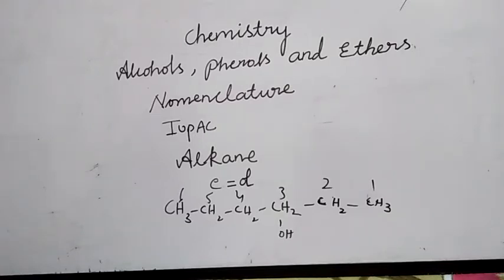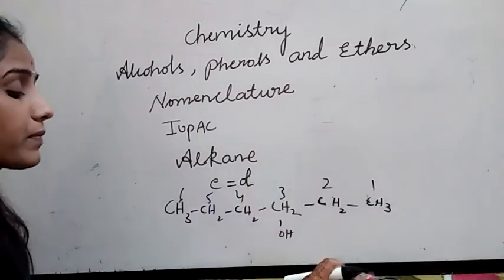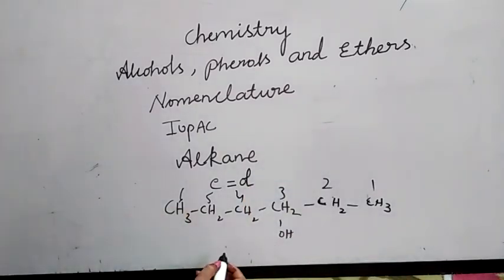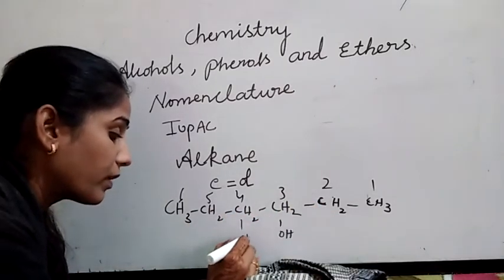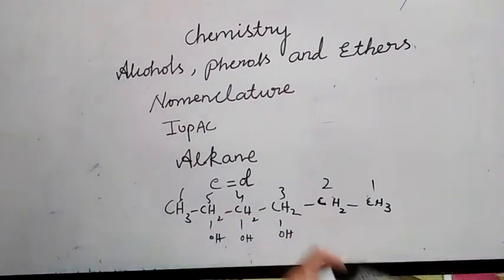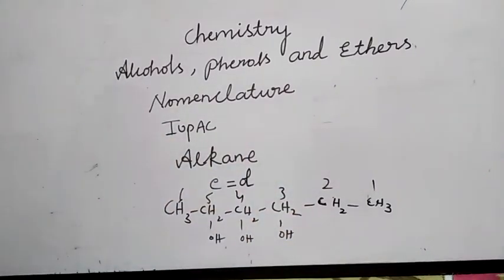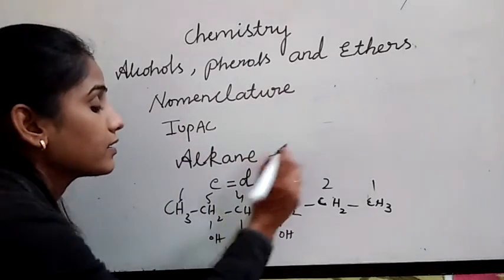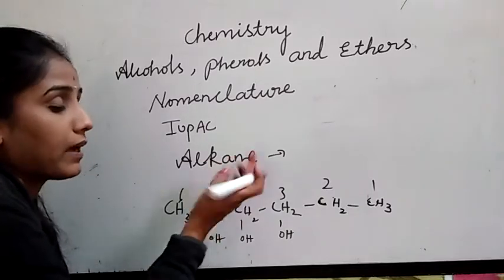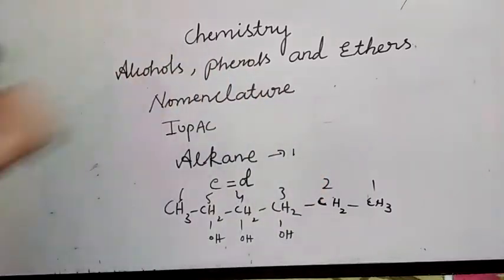For naming polyhydric alcohols, polyhydric means more than one hydroxyl group present in a compound, the E of alkane is retained. If it contains a number of hydroxyl groups, like a polyhydric compound, what you have to do is the E of the alkane is retained, same as it is in the alkane.